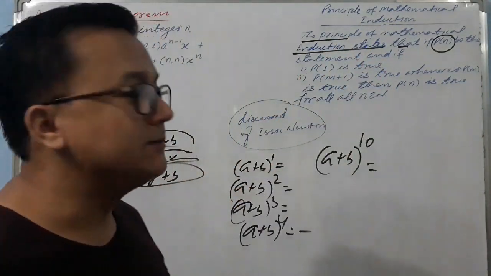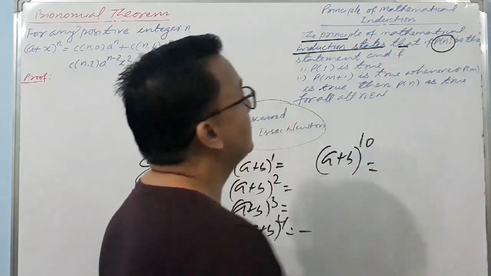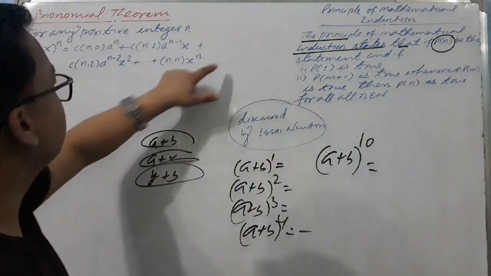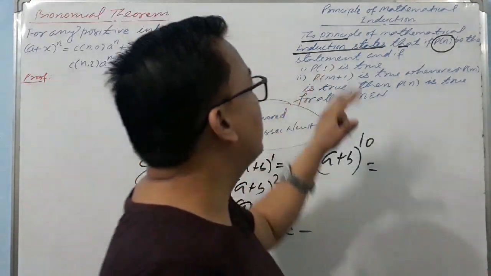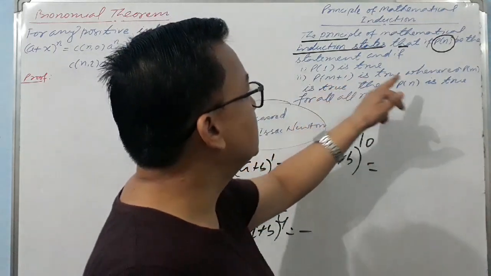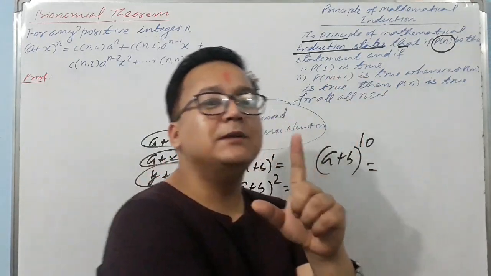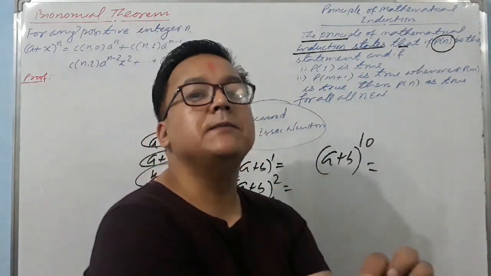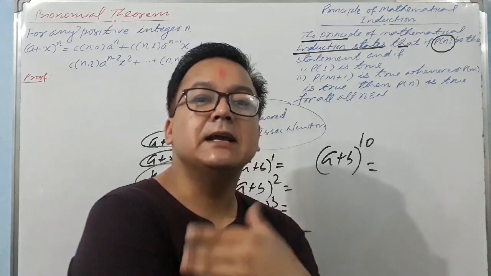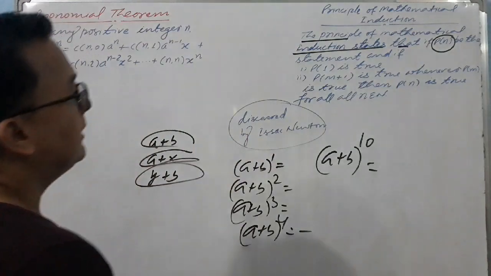So what is the statement of the principle of mathematical induction? Let's see. The principle of mathematical induction states that if P(n) be any statement, right, and if P(1) is true, means P(n) is true for n equal to 1, and P(m plus 1) is true whenever P(m) is true, then P(n) is true for all n belongs to capital N. Capital N means the set of natural numbers, right? The principle of mathematical induction is used if n belongs to capital N, the set of natural numbers. This is the statement, right?